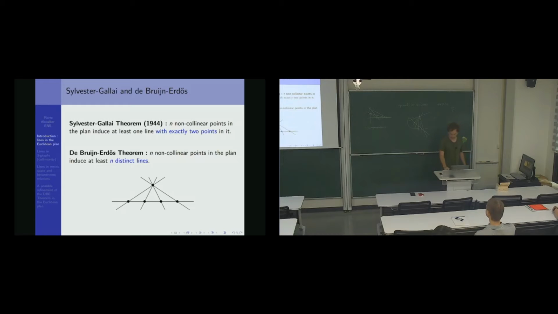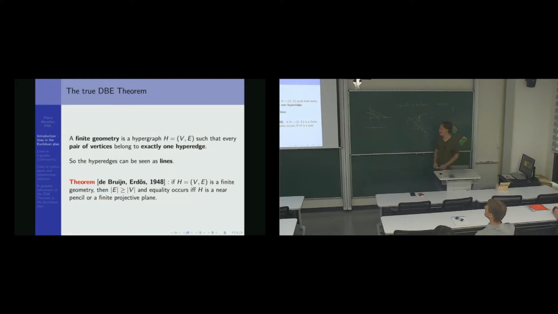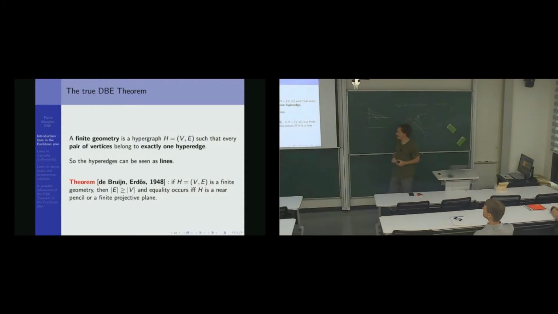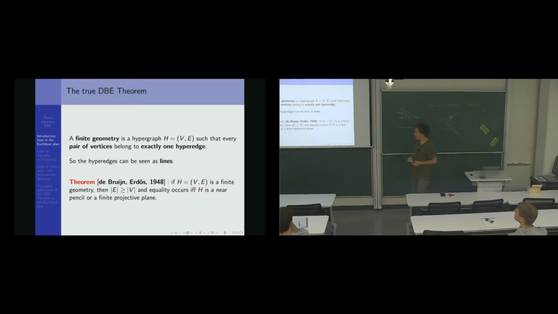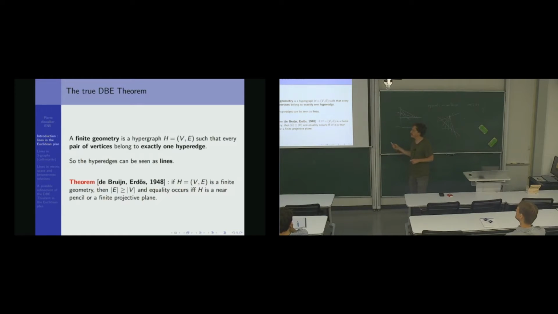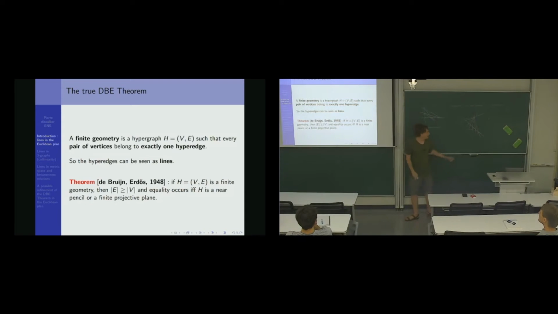So as I told you, it's not the real de Bruijn's theorem, this is the true de Bruijn's theorem. If you have a finite geometry, what I call finite geometry, you can see it as a hypergraph. It's a set of vertices and hyperedges, so that every pair of vertices belong to exactly one hyperedge. So this is really like lines. Okay? So hyperedges can be seen as lines. And de Bruijn and Erdős proved in 1948 that if H is a finite geometry, then the number of lines is at least the number of points, and equality occurs if and only if H is the near pencil, so this one, or a finite projective plane.